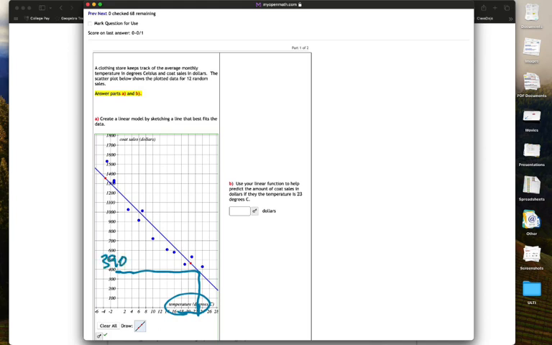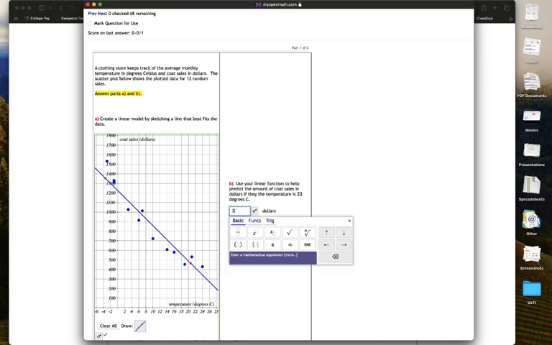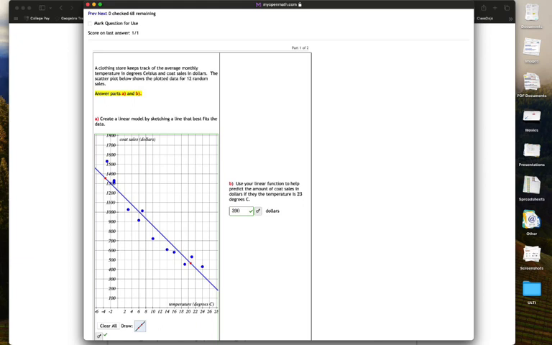When we're doing line of best fit, we are simply giving an estimate. And so 390 will give us a close enough estimate for that.